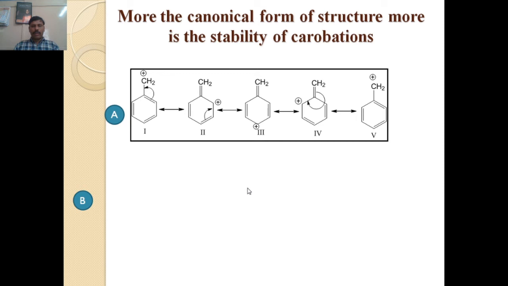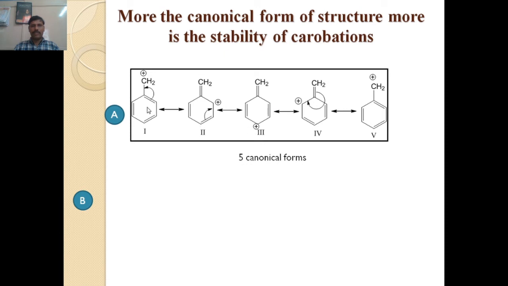In the resonance effect, the positive charge gets stable. We have already seen that the positive charge gets stabilized by the pi electrons present in the adjacent bond. If you see in that structure, that positive charge gets stabilized by the pi electrons present in the adjacent bond, and if the number of pi bonds in the conjugation increases, or the number of canonical structures for the stability of carbocation increases, the stability of that compound or intermediate increases.